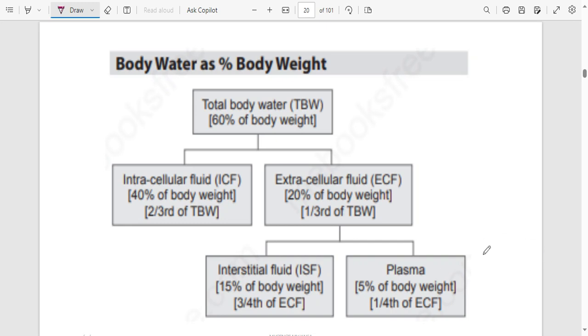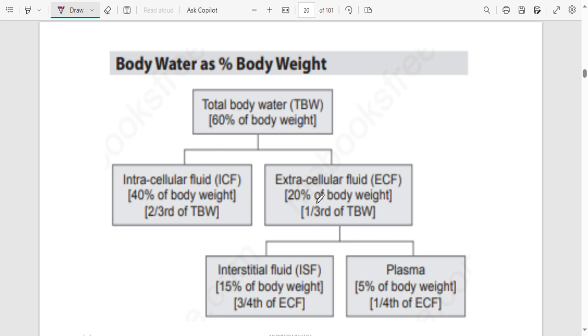Okay. So this is a simple table to just summarize what you have said. You have said total body water is 60% of the weight. This total body water is going to be distributed inside the cell, ICF, and outside the cell, ECF. What is inside the cell is going to be 40% of the weight, or 2/3 of the total body water. What is outside the cell is going to be 20% of the weight, or 1/3 of total body water. If we add 20% and 40%, it should give us 60%.